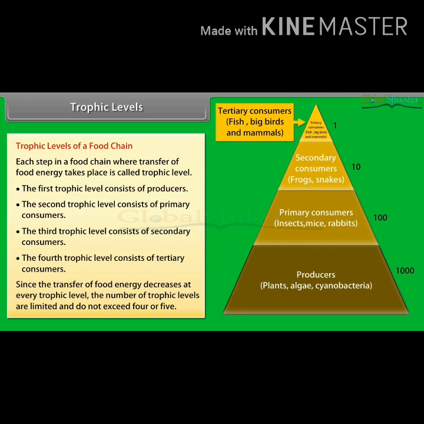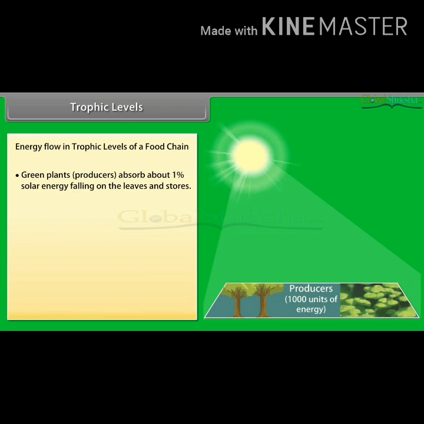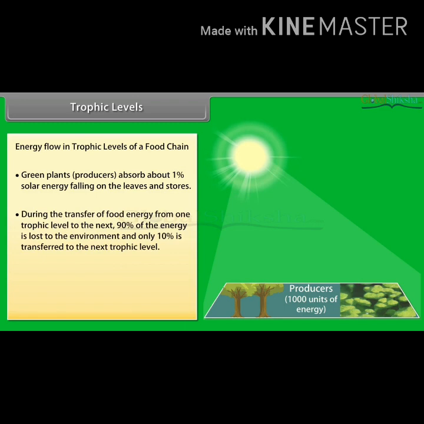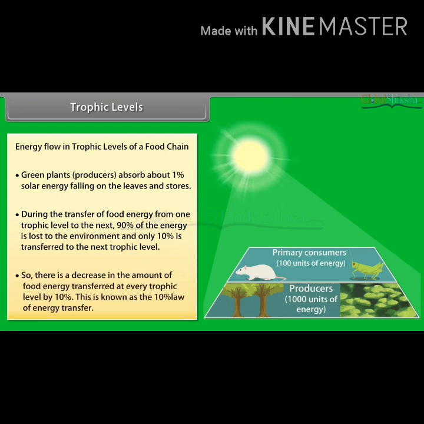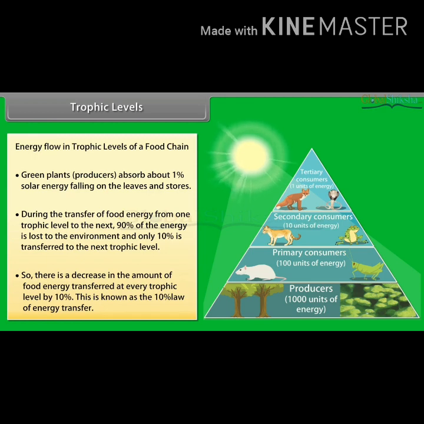Since the transfer of energy decreases as the level increases, the trophic level or the food chain consists only of 3 to 4 levels. Energy flow in trophic level in a food chain. Green plants absorb about 1% of solar energy falling on the leaves and store it. During the transfer of food energy from one trophic level to the other, 90% of the energy is lost to the environment and only 10% is transferred to the next trophic level. So, there is a decrease in the amount of food energy transferred at every trophic level.